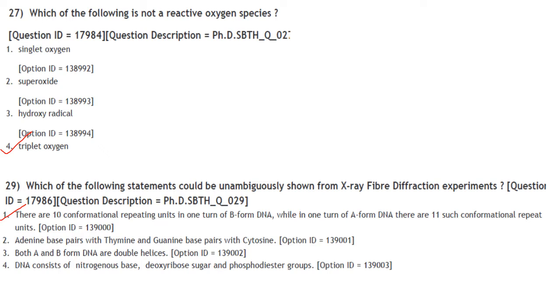Then which of the following is not a reactive oxygen species? So it is triplet oxygen, which is not a reactive oxygen species. Then next one. Which of the following statements could be unambiguously shown from X-ray fiber diffraction experiment? There are 10 conformational repeating units in one turn of B form DNA, while in one turn of A form DNA there are 11 such conformational repeating units. So that can be shown from X-ray fiber diffraction experiment.